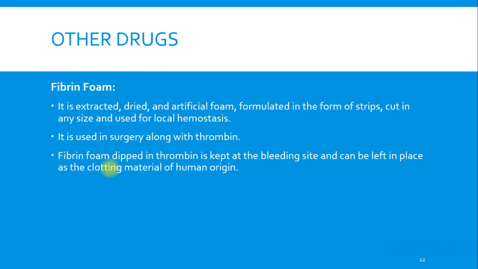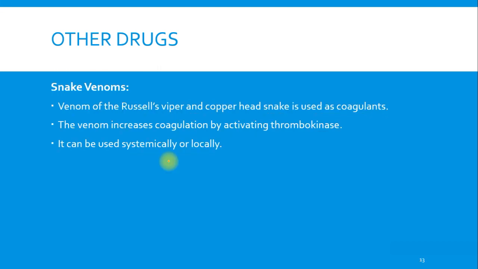Okay, so next we have fibrin foam. It is an extracted, dried, and artificial foam which is formulated in the form of strips cut in any size and used for local hemostasis. It is used in surgery along with thrombin. Fibrin foam dipped in thrombin is kept at the bleeding site, and it can be left in place as clotting material of human origin.